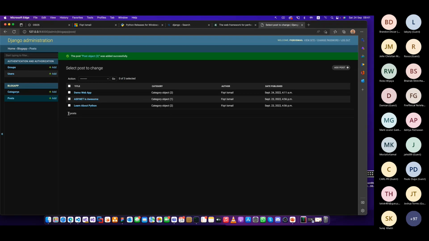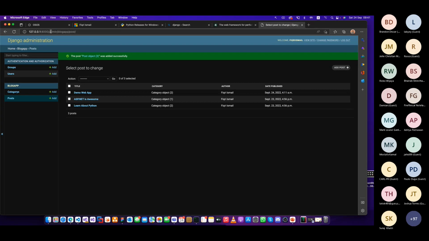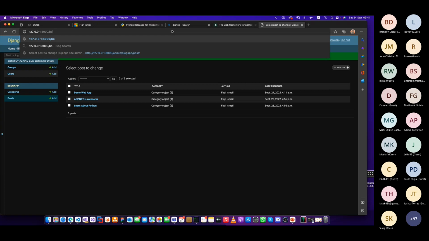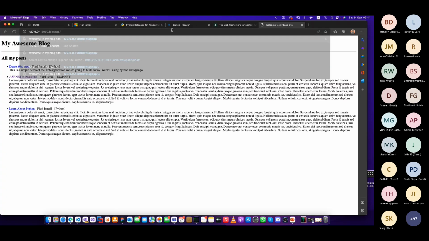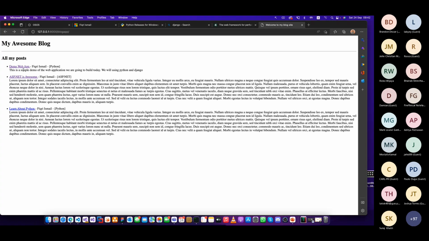We have saved it. And if you go back to your blog, you have an admin and then you go back to your blog here, say my blog app. Now you have the new blog here. Then if you click it, you have the blog as well with the date. Right now we added it and everything is there, right? So this is what we are going to create today from scratch using Django and Python.